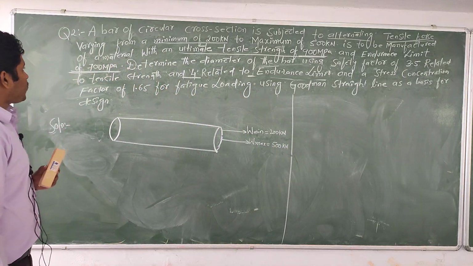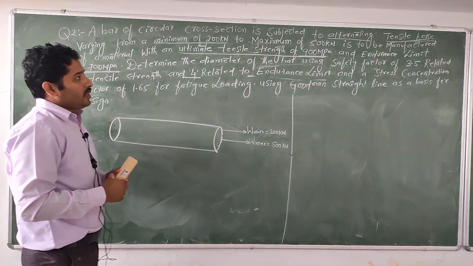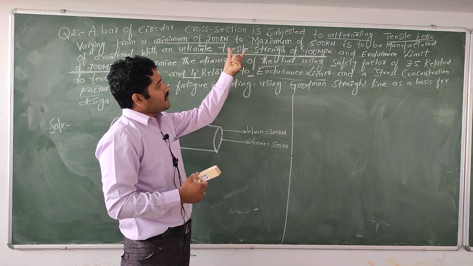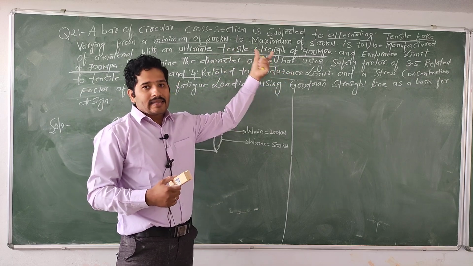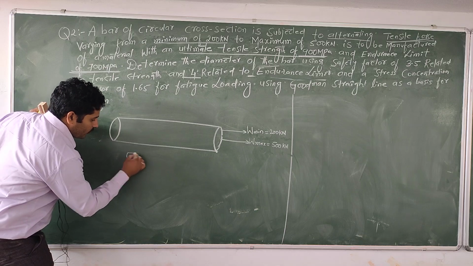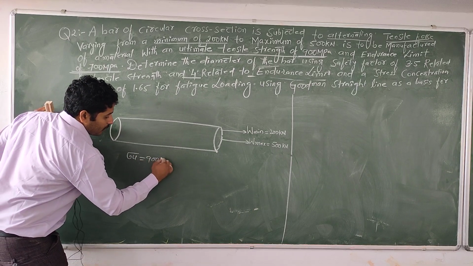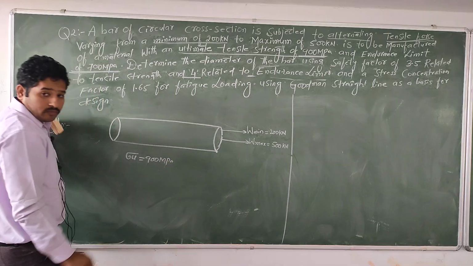The bar is manufactured from a material with an ultimate tensile strength. The ultimate tensile strength of the material is given. The sigma u value, how much is given? 900 megapascal.